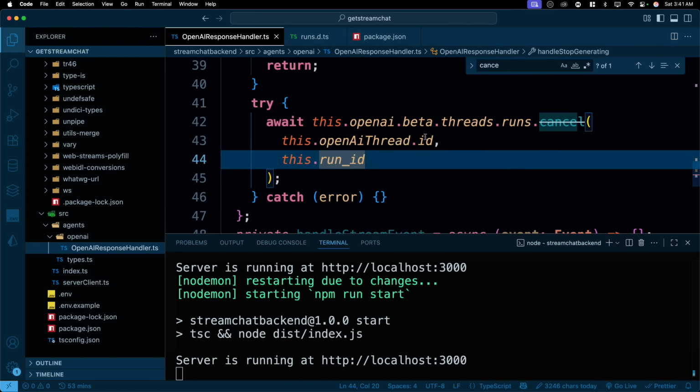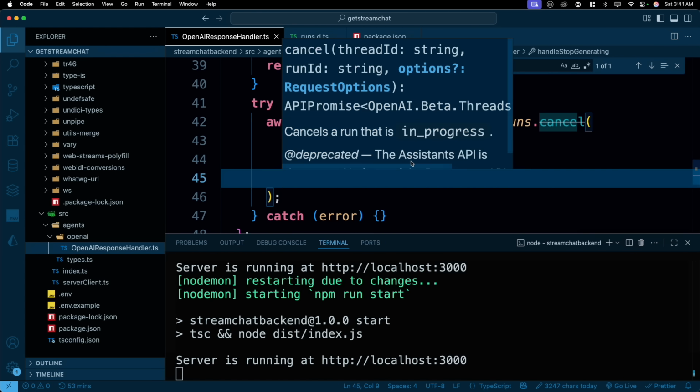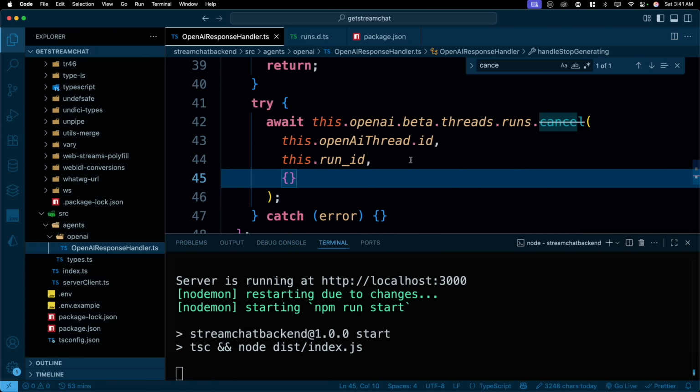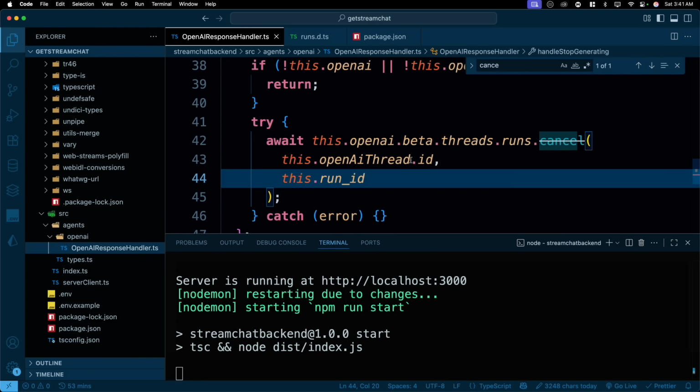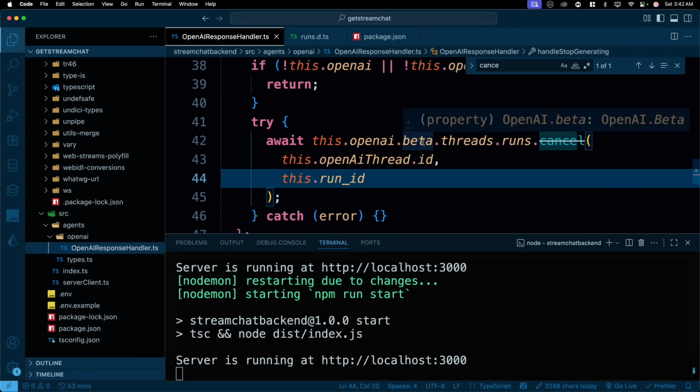What I did after that is I simply came up here and provided the options as nothing, then saved it, and all errors were gone. But surprisingly, if I remove this also, all errors are gone. I don't know what's up with these typings.